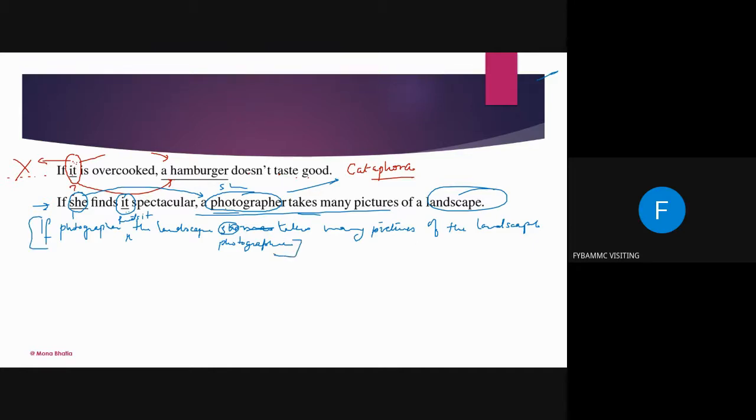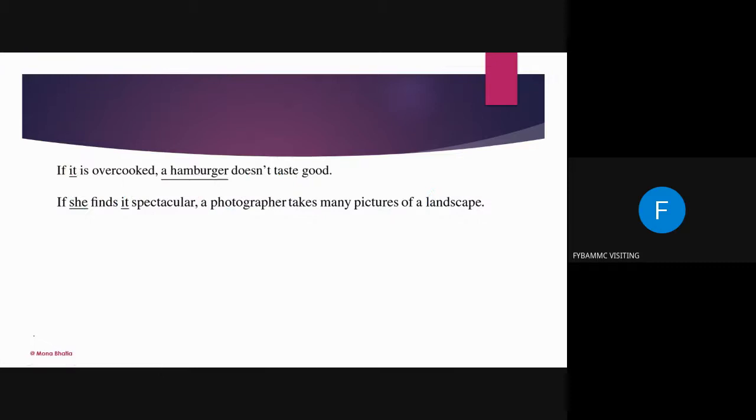That is why we use connectors, or linkage words. So that is why we said, if she finds it spectacular, a photographer takes many pictures of a landscape. You getting it? Now I'm going to erase the annotations here so that you can try the next sentence on your own.